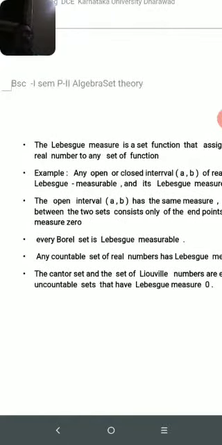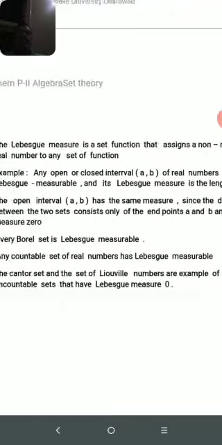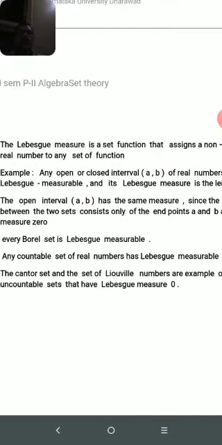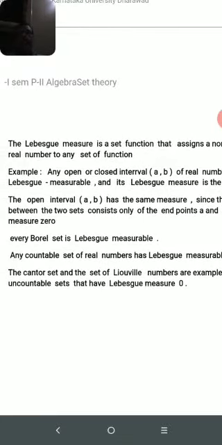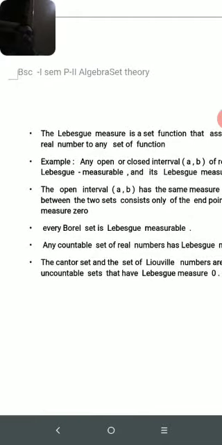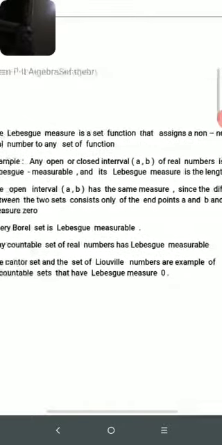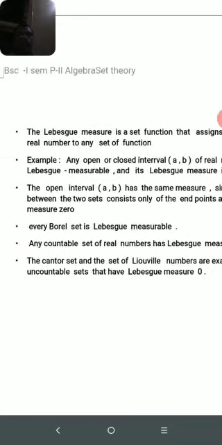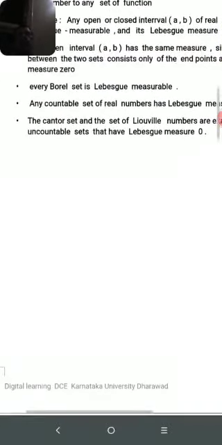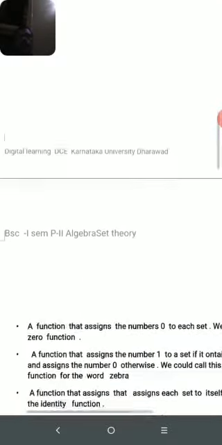The length is b minus a. The open interval (a, b) has the same measure, since the difference between the two sets consists only of the endpoints a and b, and has measure 0. Every Borel set is Lebesgue measurable. Any countable set of real numbers has Lebesgue measure 0. The Cantor set and the set of Liouville numbers are examples of uncountable sets that have Lebesgue measure 0. These are examples of Lebesgue measure that we will see.